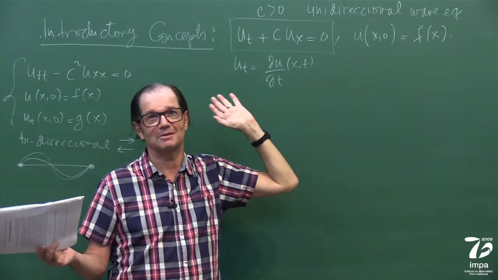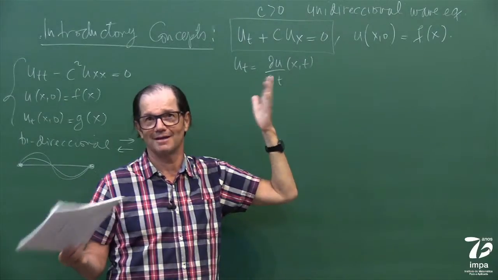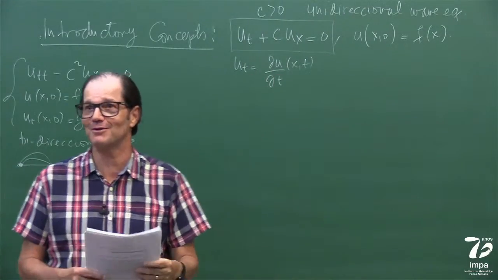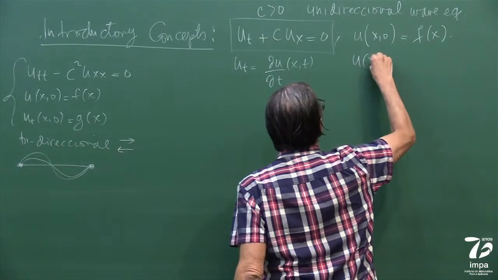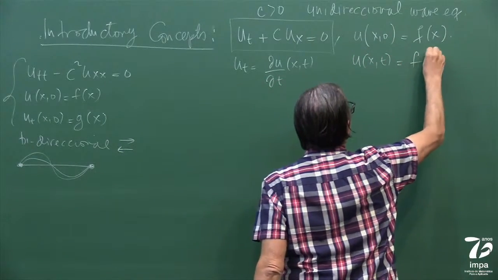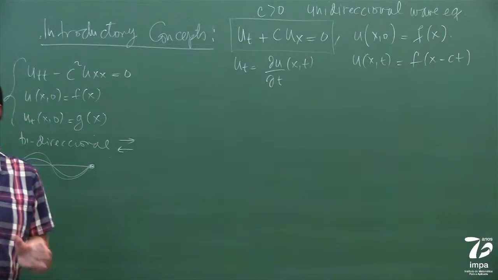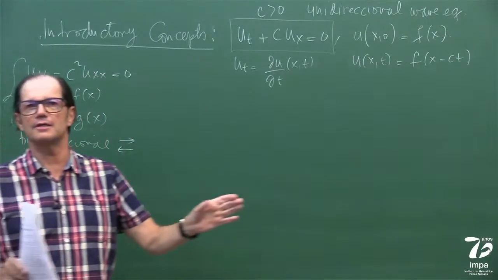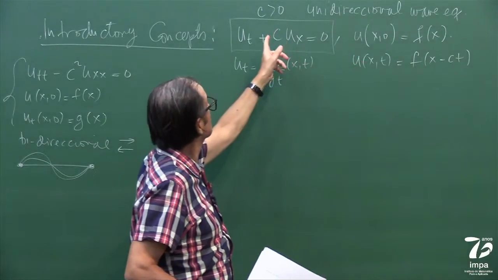It's okay if you don't know, because then I have more material to speak about. The solution is this: it's just the initial profile translating to the right with speed c, which is a constant.